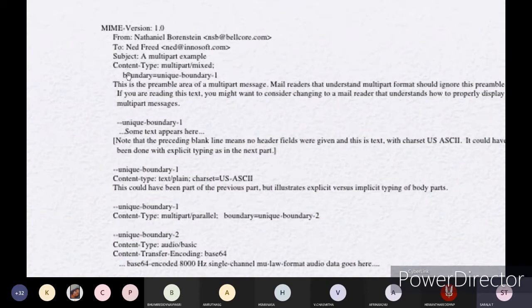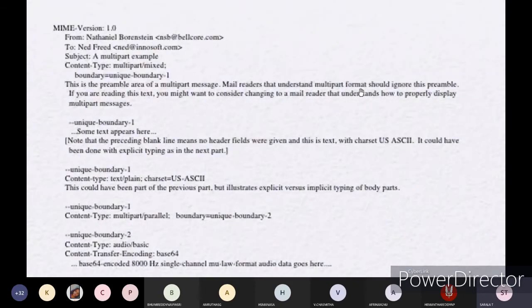Okay, boundary, unique boundary 1, and this is a preamble area of the multi-part message. Mail readers that understand multi-part format should ignore this preamble. If you are reading this text, you might want to consider changing to a mail reader that understands how to properly display the multi-part message. This boundary part you will simply ignore if you are transmitting in the form of multi-part message type.